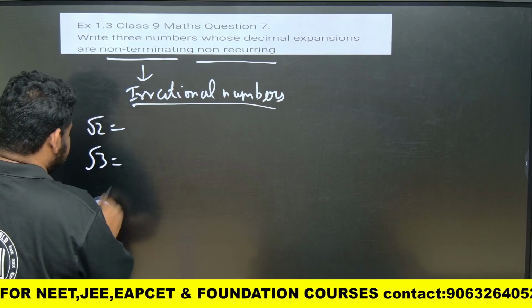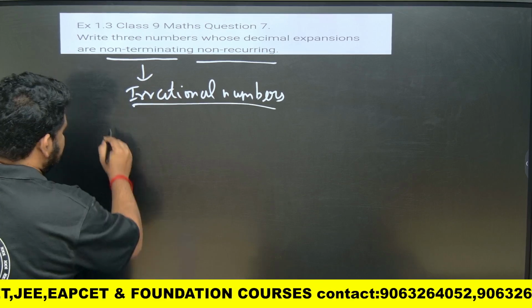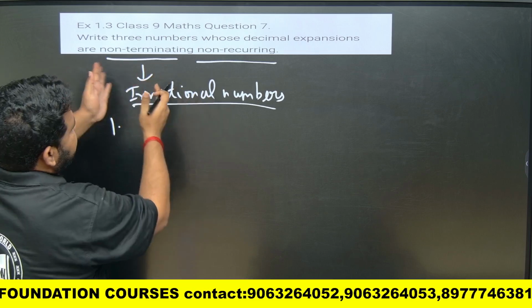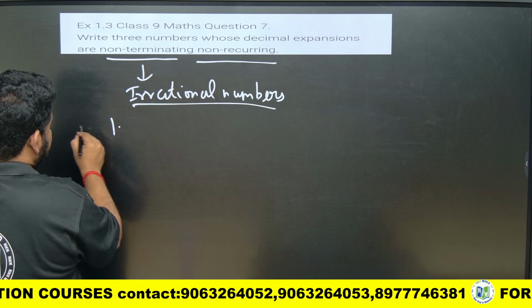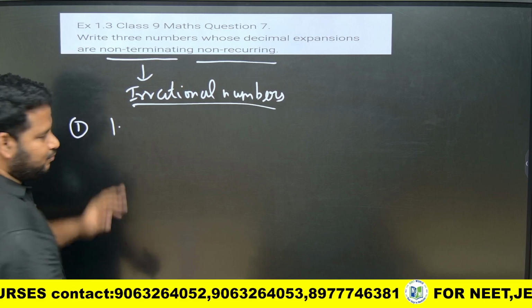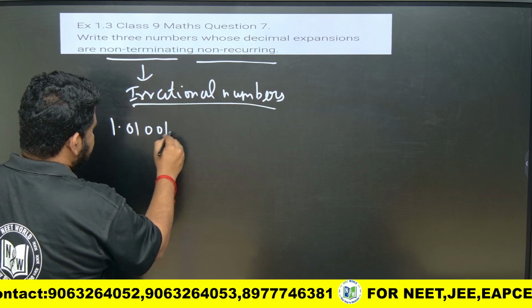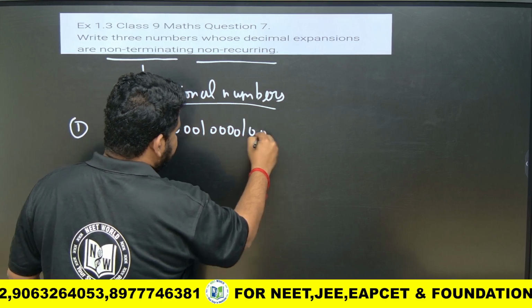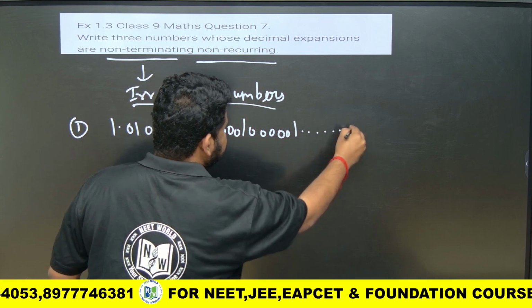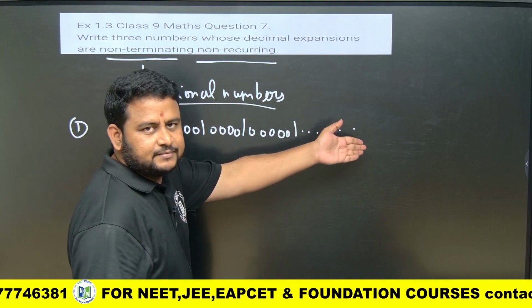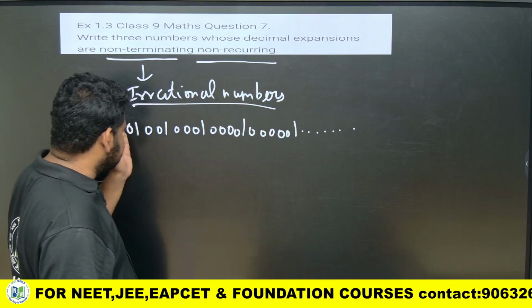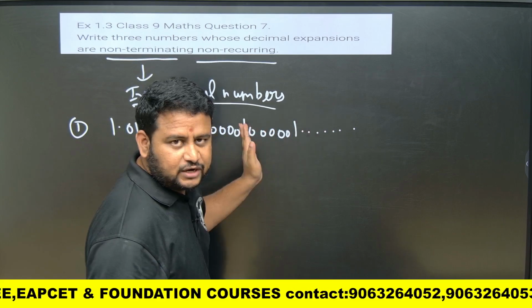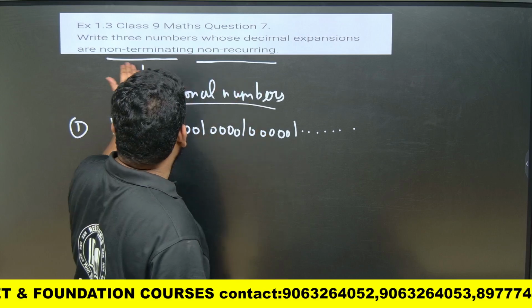Or if you don't want this, you can just take some number. Three numbers which are non-terminating and non-recurring. The first number I'll write as 1.01001, 0001, four zeros 1, and five zeros 1, and it is non-repeating and non-terminating. It is non-repeating: 01, here 001, here 0001, here four zeros and 1, and five zeros and 1. So it is non-terminating and non-recurring.